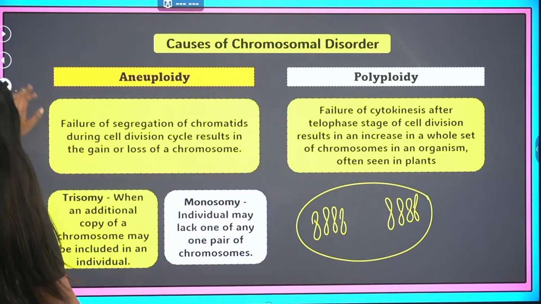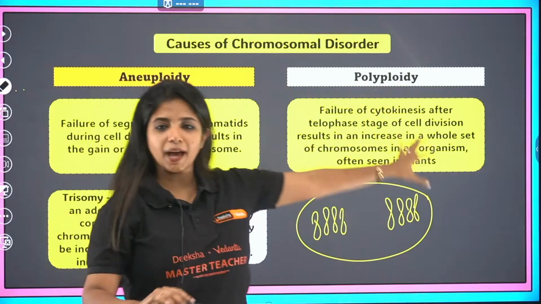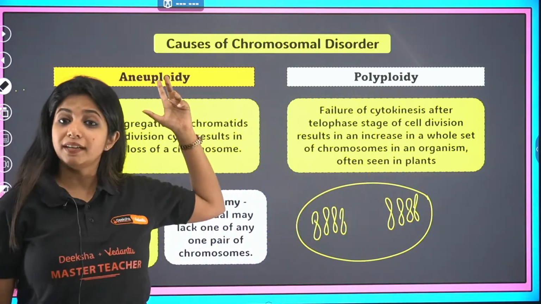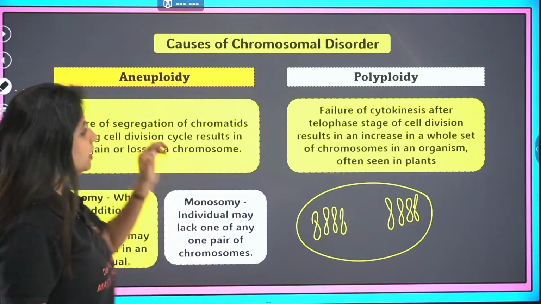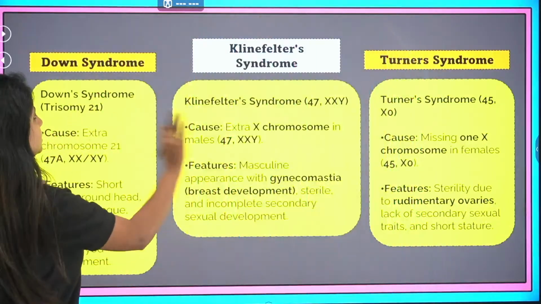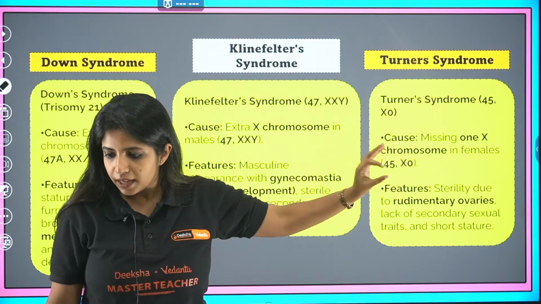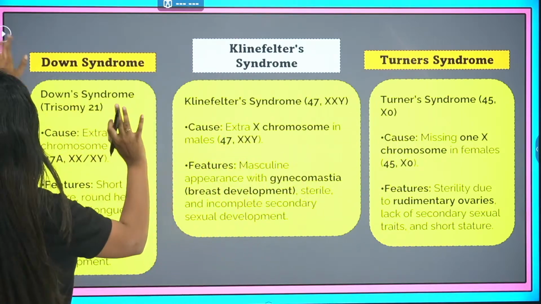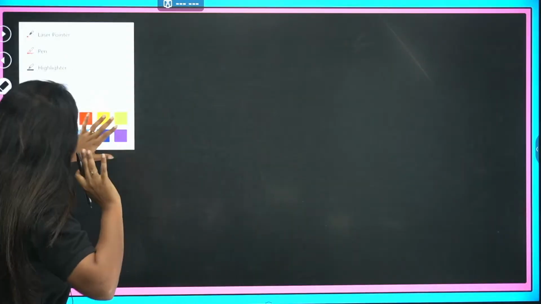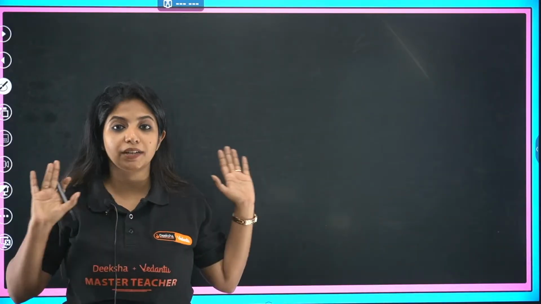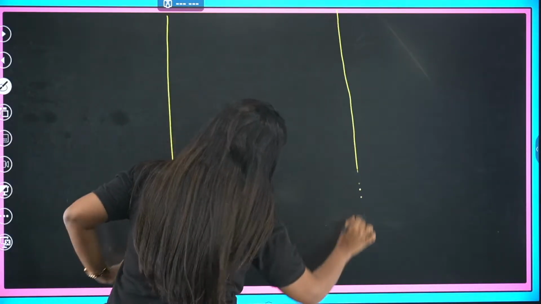Cool? Yes? Okay. Now, since this is not happening in the case of human beings, that is us, let's not talk about it. Let's talk more about this particular scenario, that is aneuploidy. In aneuploidy, we have three diseases: Down syndrome, Klinefelter syndrome, and Turner syndrome. If you have understood this, you can easily grab marks if any questions come from this particular topic. So I'm going to divide this whole screen into three parts. You are dividing with me.